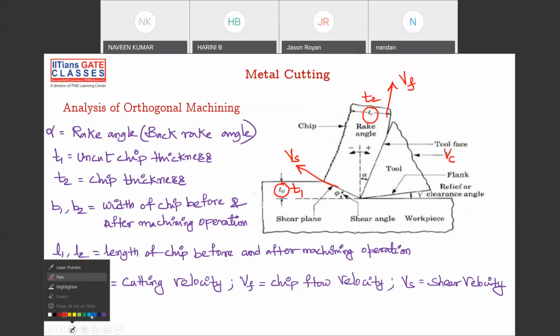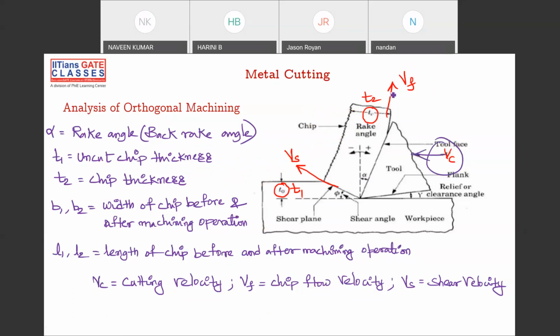VC cutting velocity is in this direction. VF, the chip velocity, is in this direction. VS shear is happening in this direction. So there are three vectors of velocity here. Please remember this point.